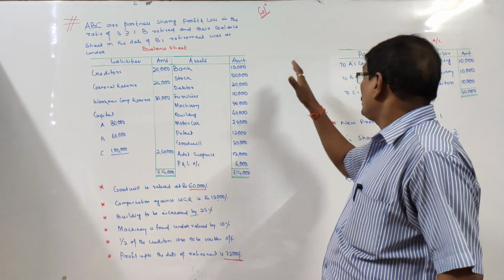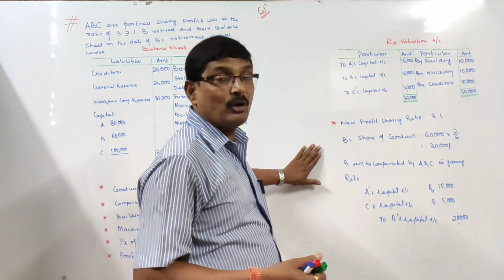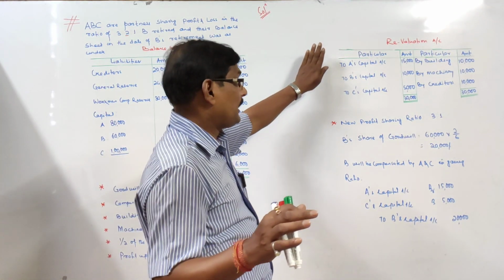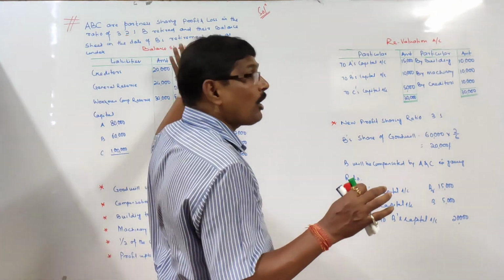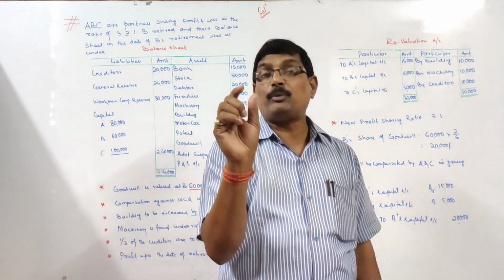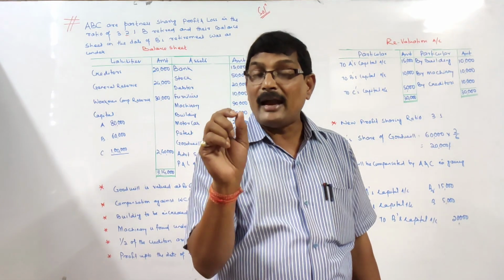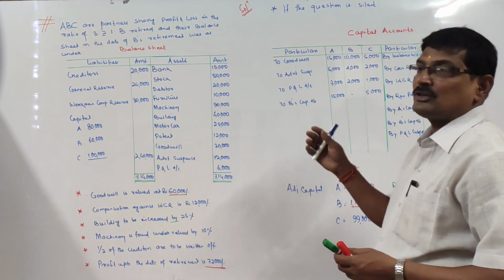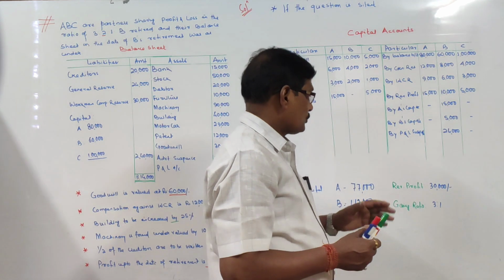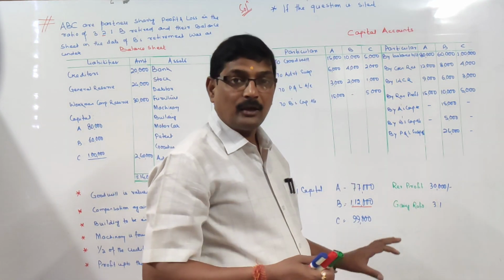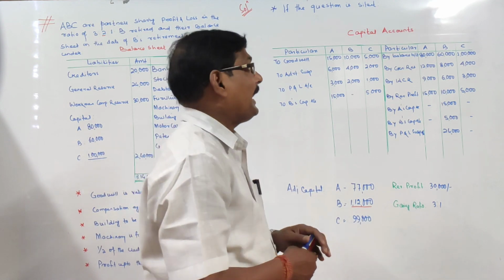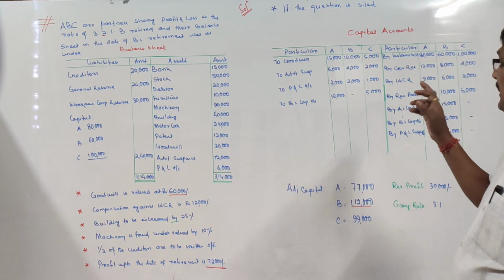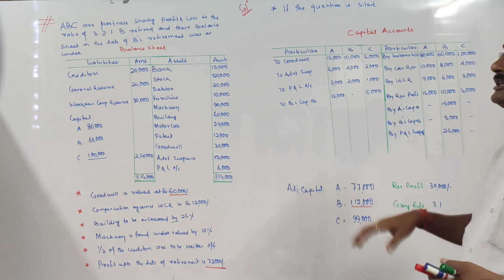capital account. Right. So you just note down all the workings, because in every case we need not prepare all these things. We just have to adjust it. So better you write down these notes, these workings, and copy down the question, so that I can explain each and every case, and you will find it easier to understand. So by now you must have recorded the question as well as the workings. What we have worked out is that the revaluation profit is 30,000 and the gaining ratio is 3:1, and B was compensated by A and C towards goodwill, A paying 15,000 and C paying 5,000.